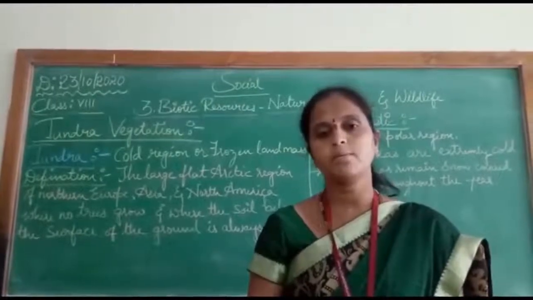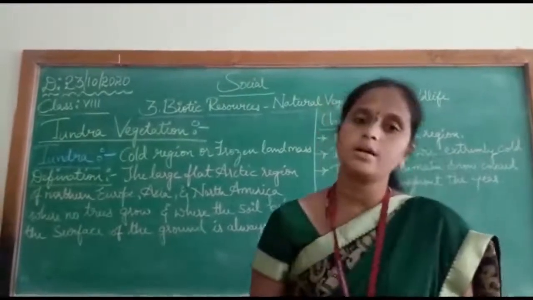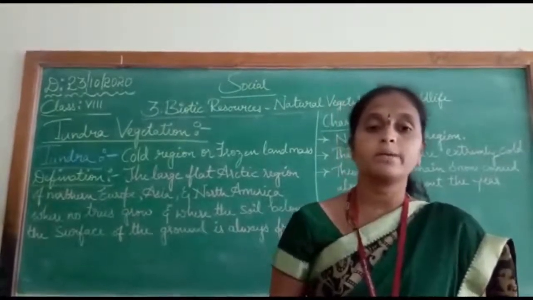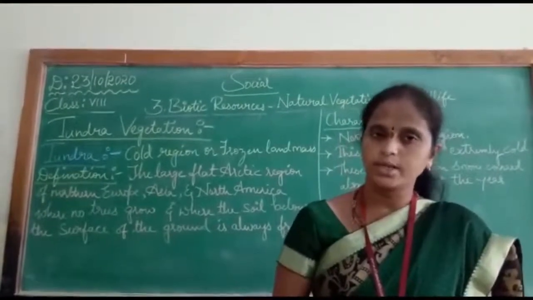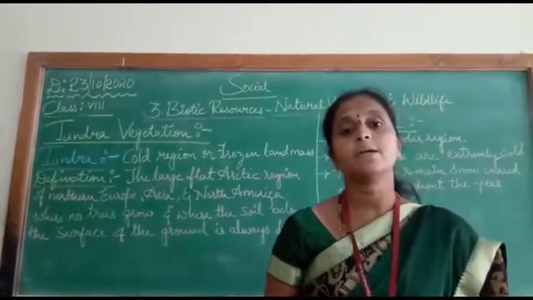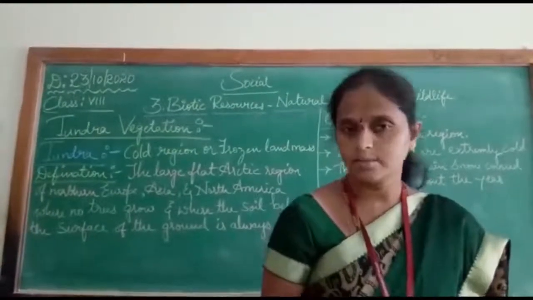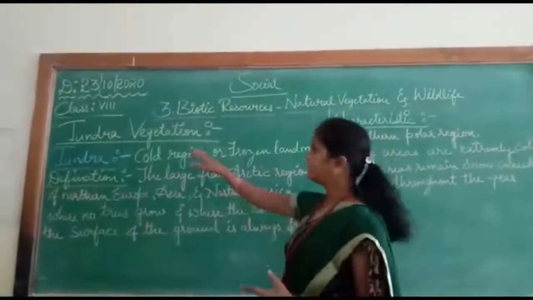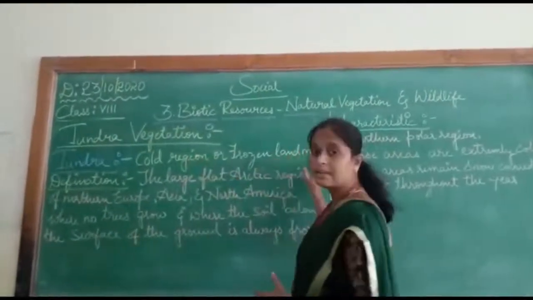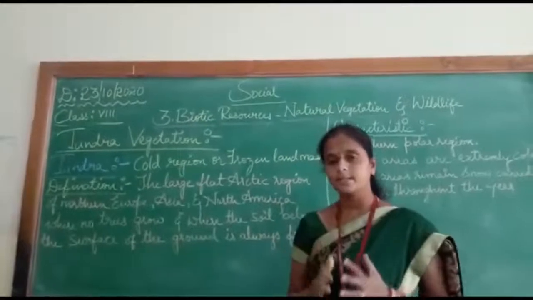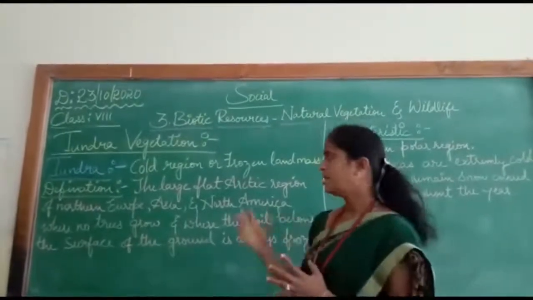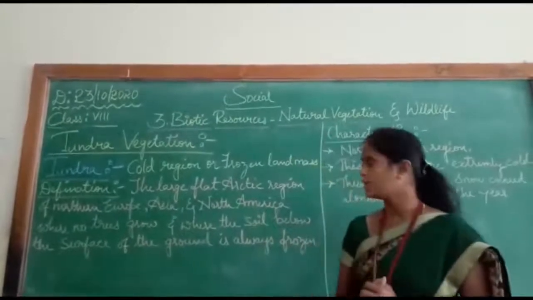Okay, now we will learn about the tundra region or tundra vegetation. Commonly, tundra means what? The cold region or the places which are covered with snow, or the frozen land masses. Okay, so let's learn about the tundra vegetation now. Tundra, first of all, as I said, is a cold region or frozen land mass. It means these are places which are covered with ice throughout the year. So let's have a look at the definition of the tundra vegetation.